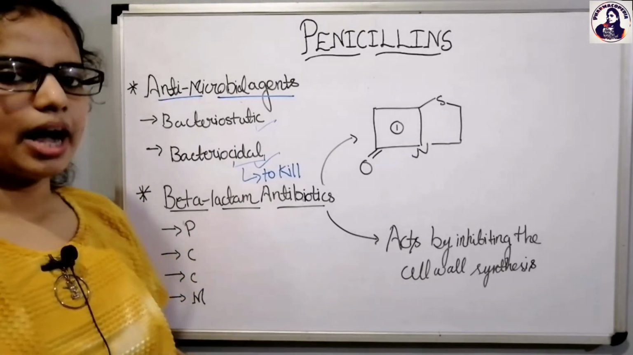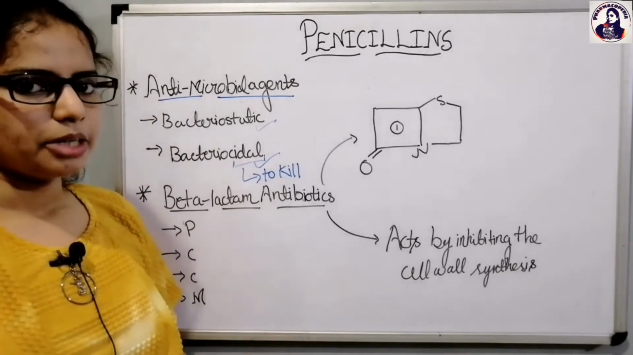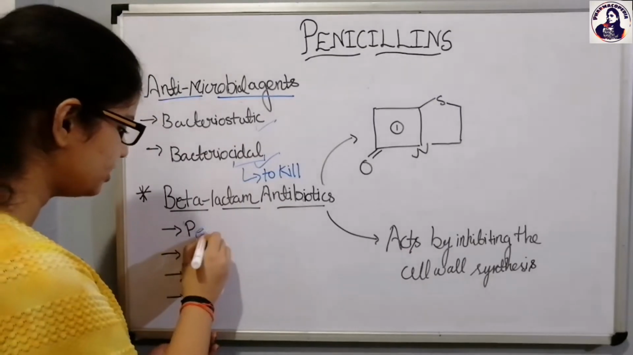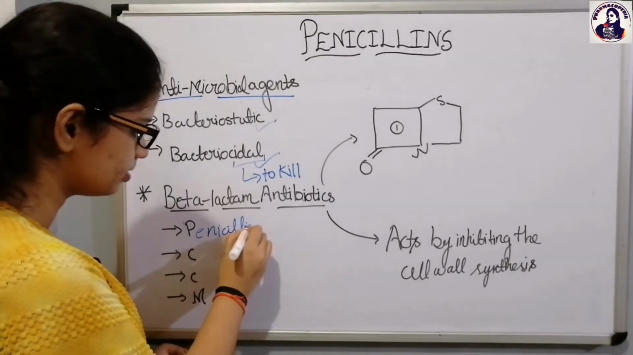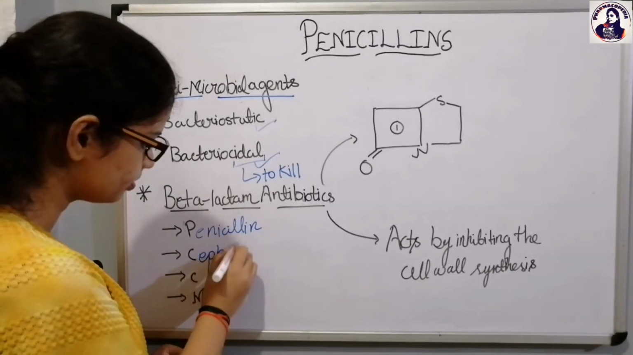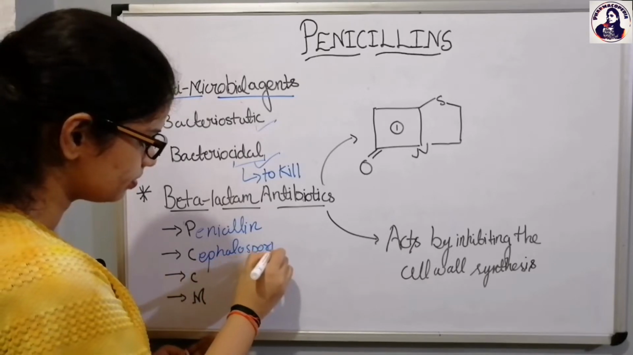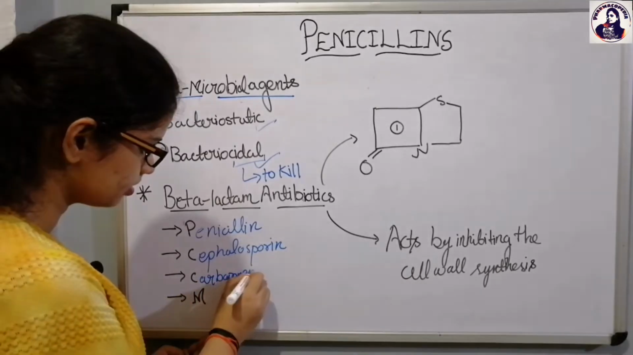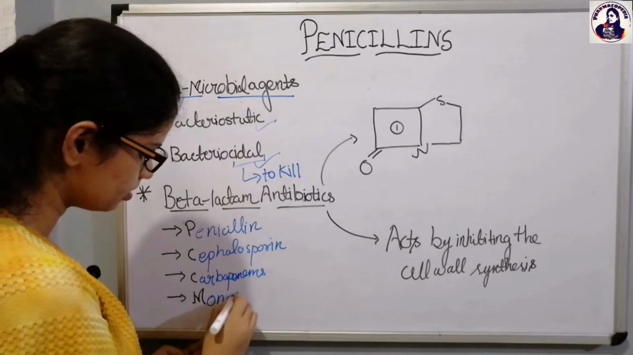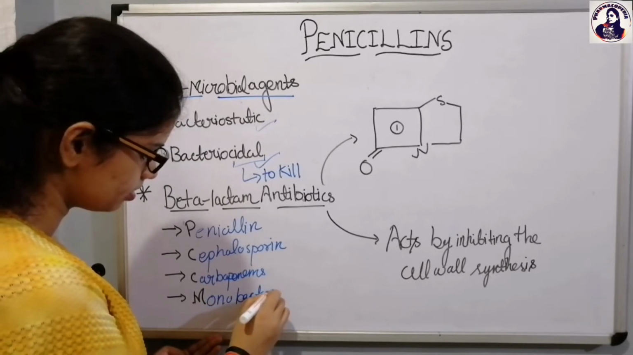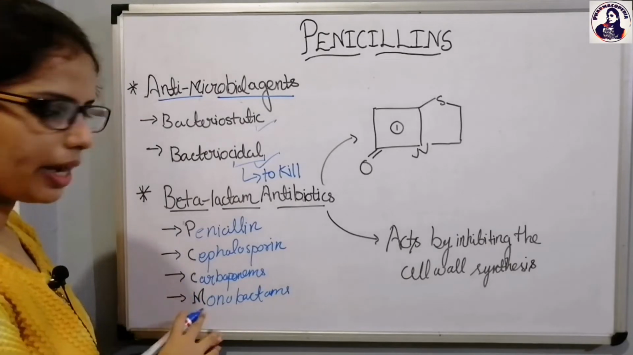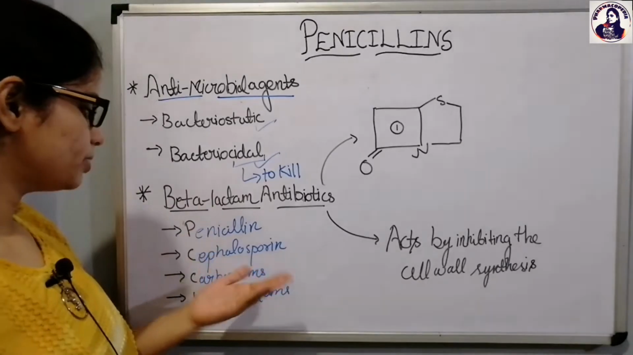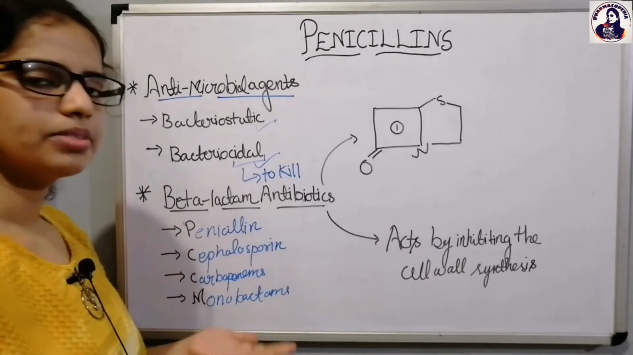Talking about the beta-lactam antibiotics, it is also an antimicrobial agent. When you're talking about the beta-lactam antibiotics, it consists of penicillin, cephalosporin, carbapenems and the monobactams. You can remember it by PCM. So whenever the beta-lactam comes into action, there comes the penicillin, cephalosporin, carbapenems and the monobactams.